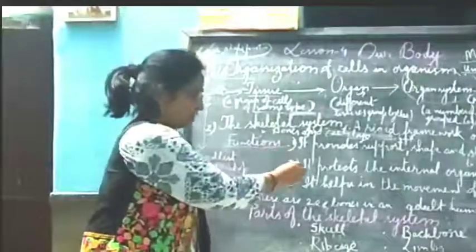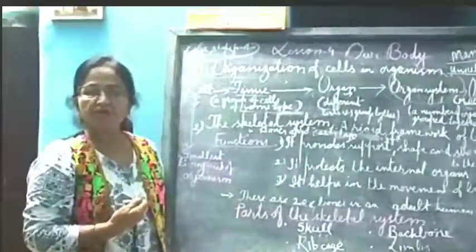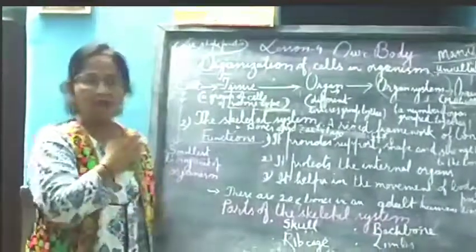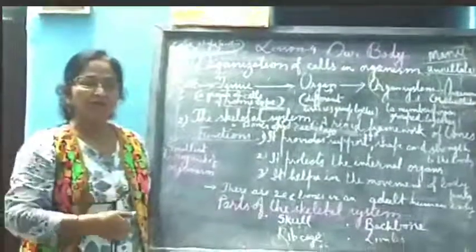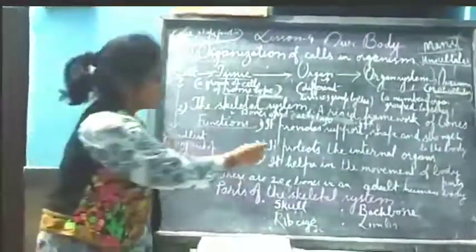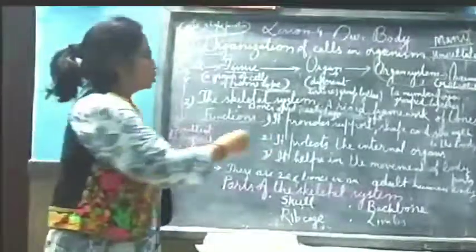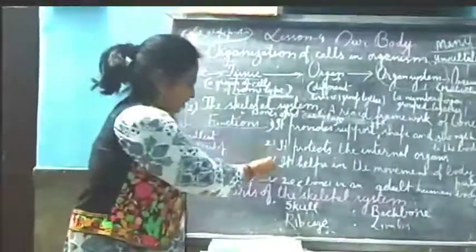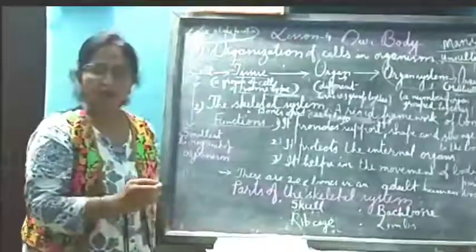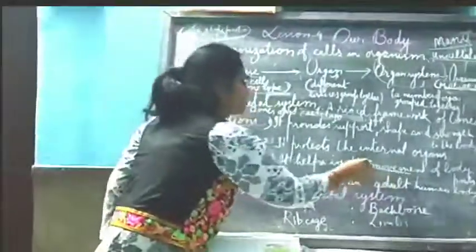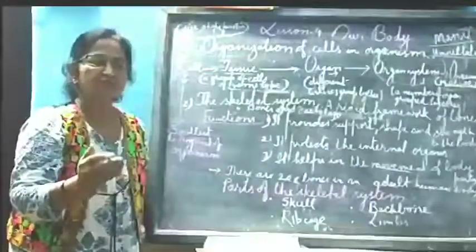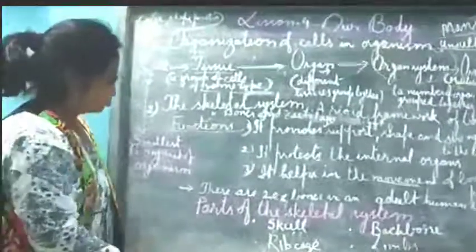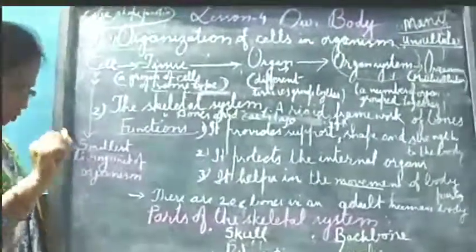So the function is clear. Second, it protects the internal organs. There are a lot of internal organs, means inside, which you are not able to see in our body. Like here, on the right side, heart, lungs are there, kidneys are there. ये तो see here, the rib cage is there. So the rib cage protects our lungs here, and the heart. Third function is there. It helps in the movement of body parts. Movement means it will take the help of muscles, and muscles and bones together will help in movements of the body parts.